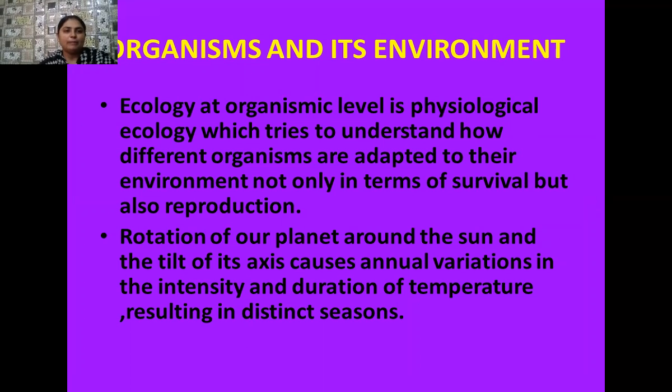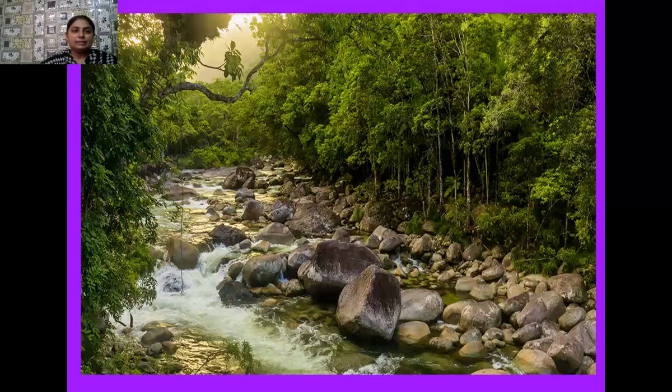As you know, students, all planets revolve around the sun. Similarly, our planet Earth also revolves around the sun, as well as rotating on its own axis. As a result of this rotation and the tilt of its axis, many annual variations are created in the intensity and duration of temperature, which later results in different kinds of seasons. So different seasons appear on planet Earth because of its rotation around its axis as well as around the sun.